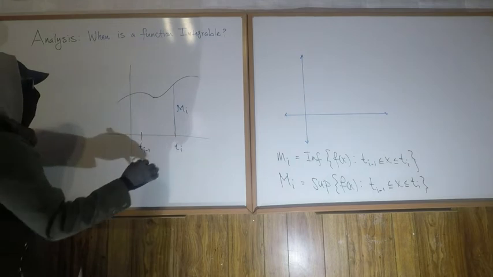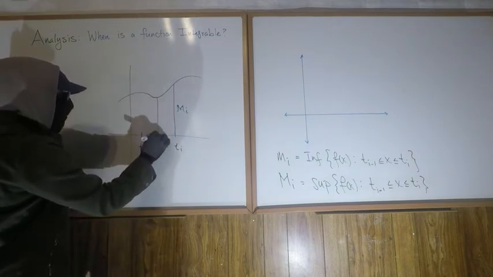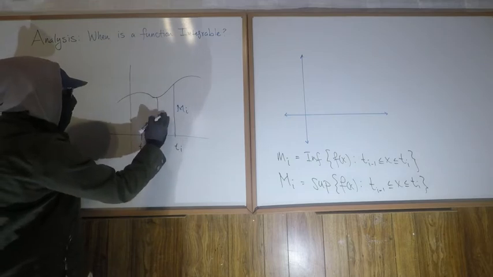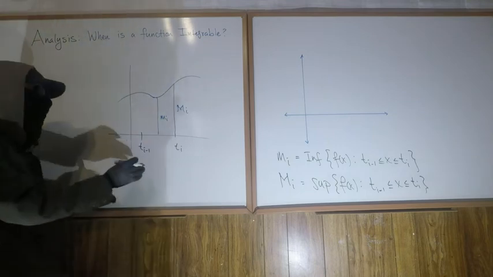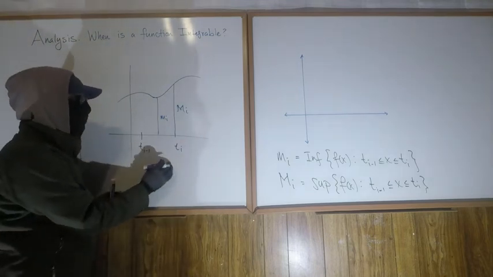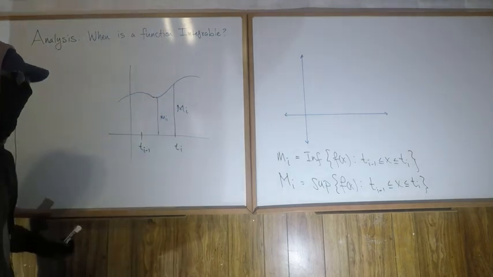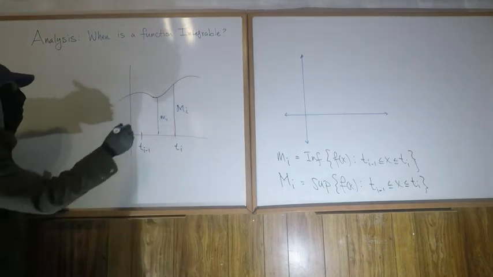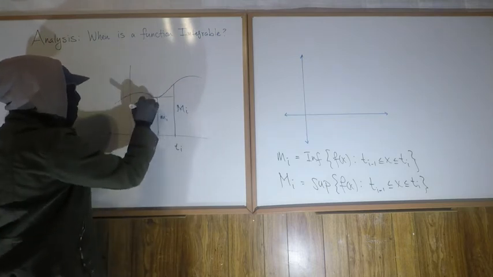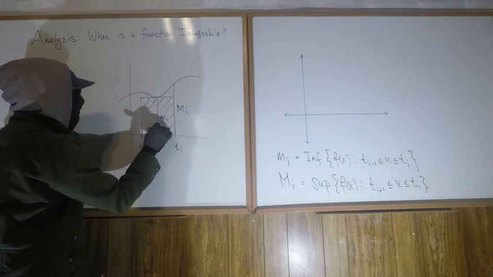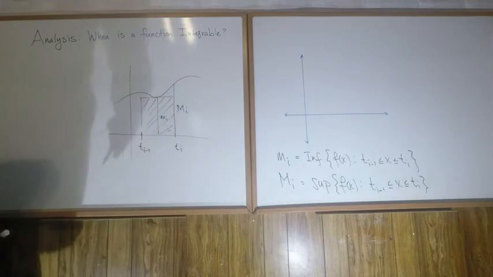On the interval here, and little m sub i now is no longer right there. Little m sub i is right here. So little m sub i is right there, so it corresponds to some t value between these two, right? Okay, but the point is that now what we want to do is look at this. So what does this define? On this interval, this defines a single rectangle, a rectangular approximation of the area under the curve on this interval.